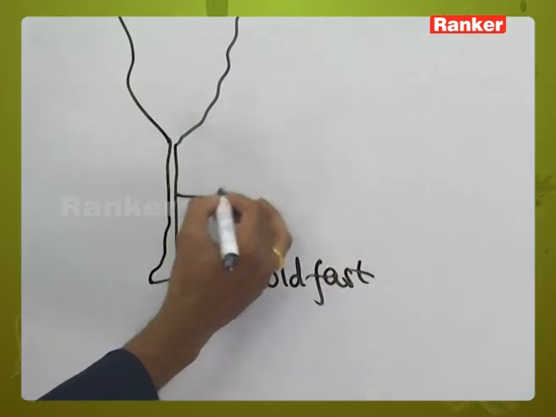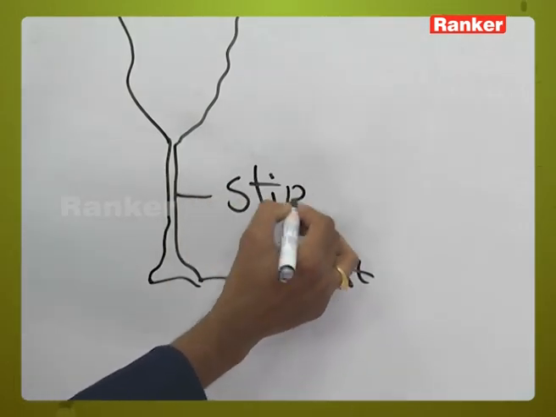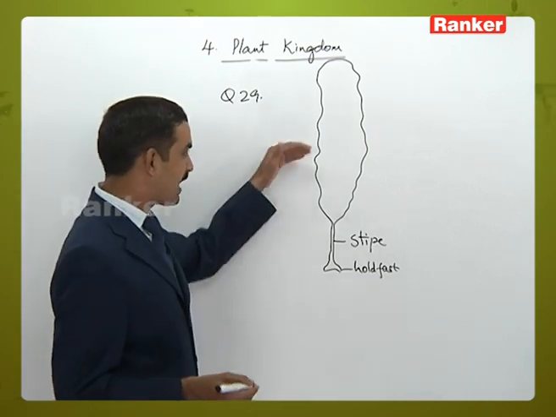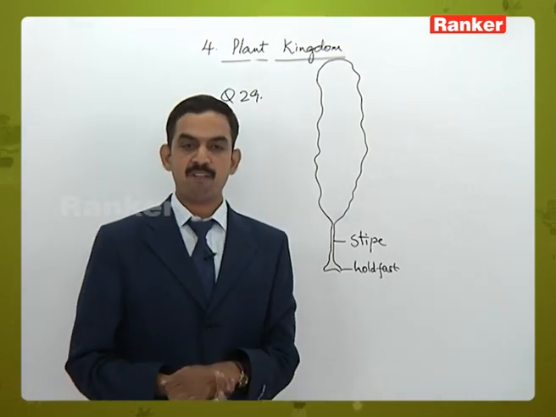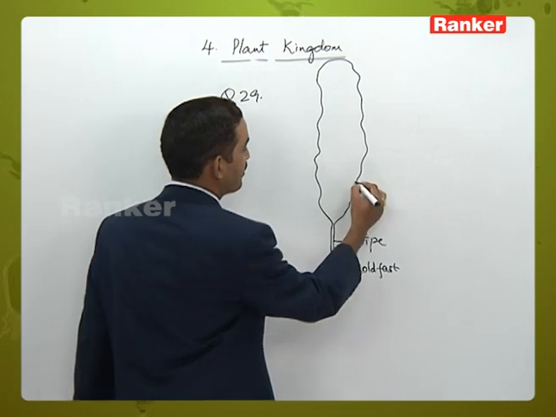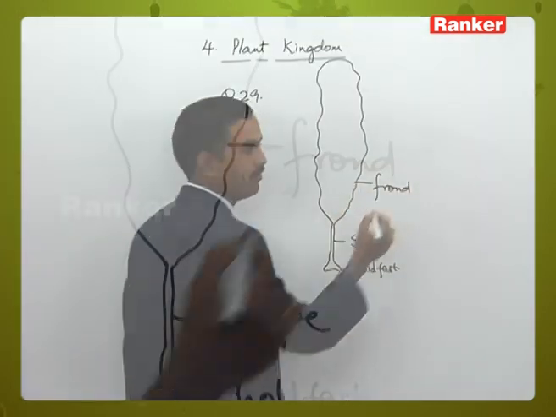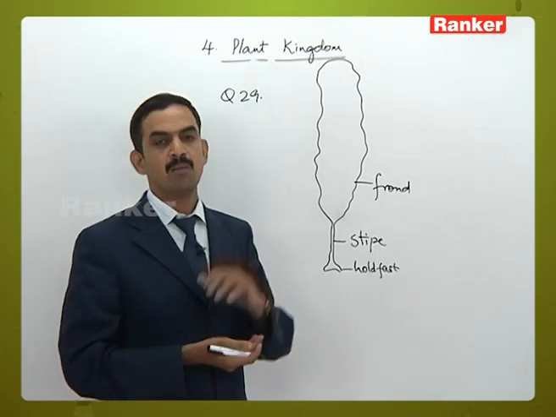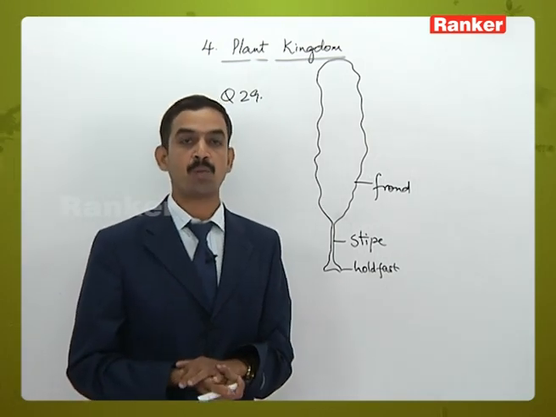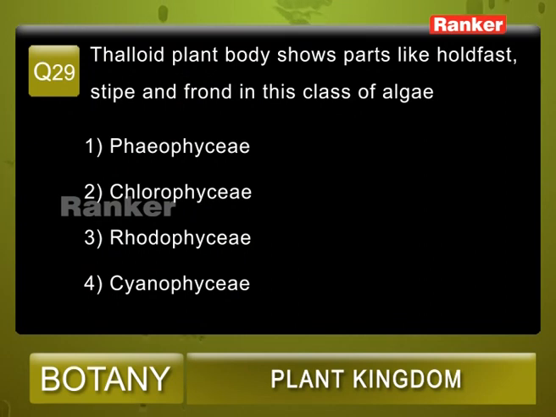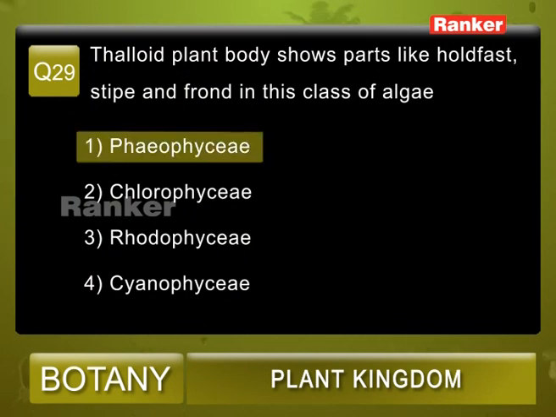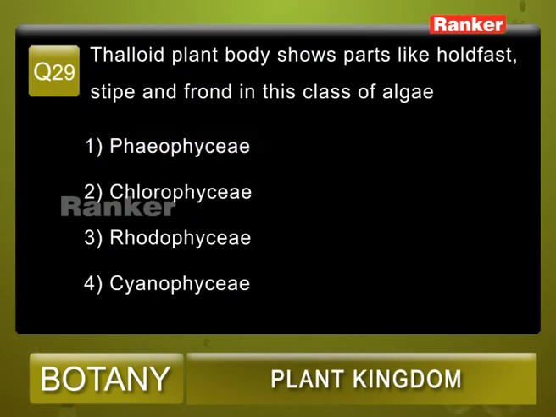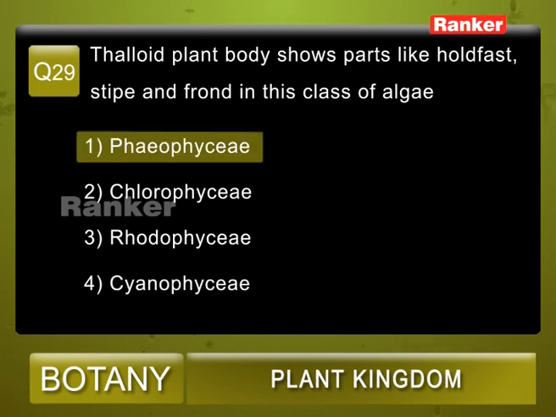And above that a thin structure is present called as stipe, and above stipe an expanded leaf like structure is present. That leaf like structure is called as frond. So these are the 3 structures which can be seen in the plant organization of brown algae. So from the given options, brown algae belongs to Phaeophyce. So question number 29, the correct answer is 1.